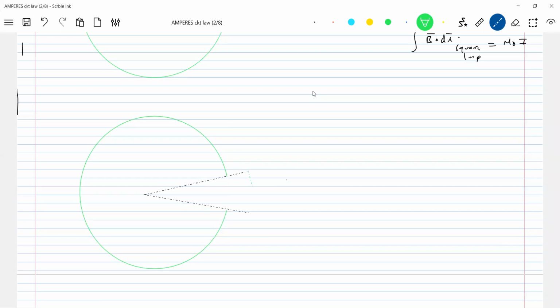Okay, this is the notch I produced. All of you, see the notch. And the loop has taken a shape like this.